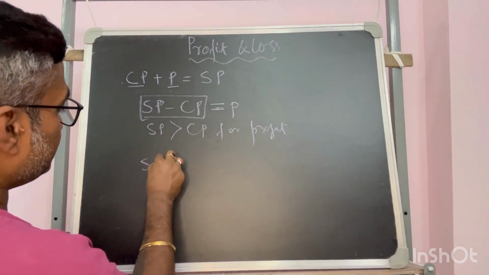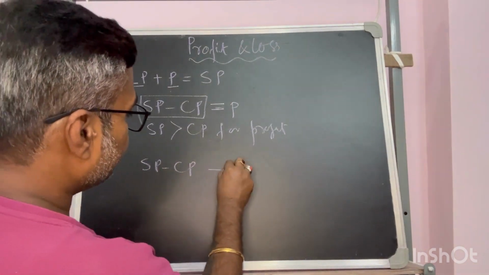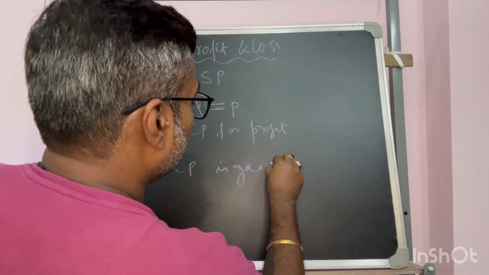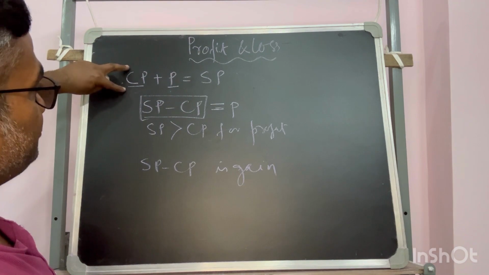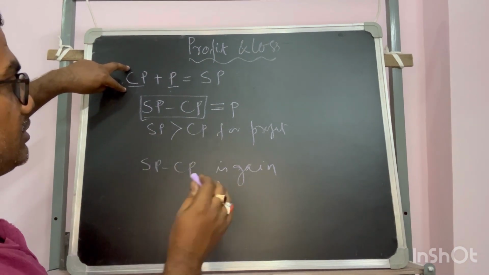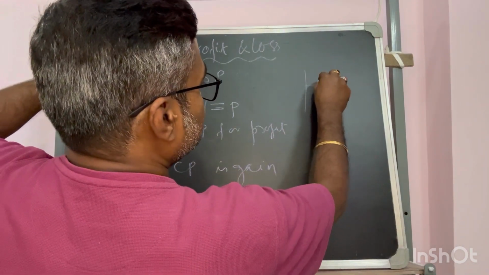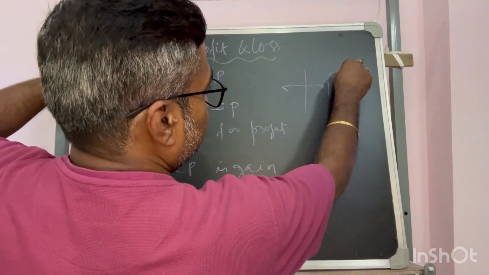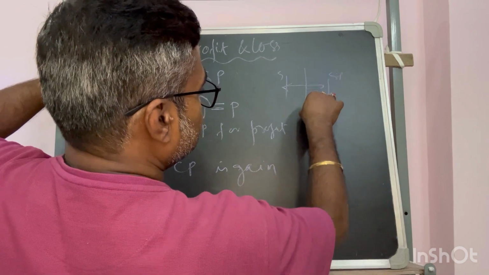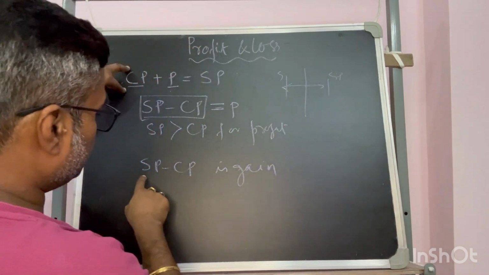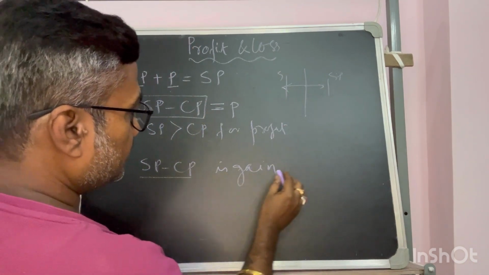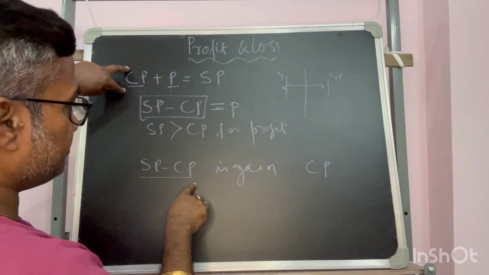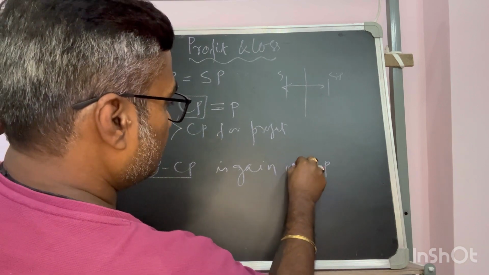Now this SP minus CP is the gain, on what? Because as I said, CP is always constant. So any deviation from cost price on either side will decide the sell price, isn't it? So the cost price has to be fixed, so that whatever gain I am gaining is on the cost price. So SP minus CP is the gain on cost price.